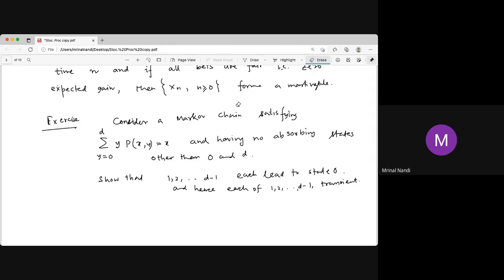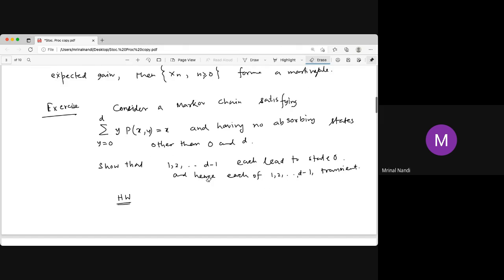Okay, this is homework. Just try to solve it. I'll discuss it in the next class. Think about why every state leads to 0 and why every state is transient.